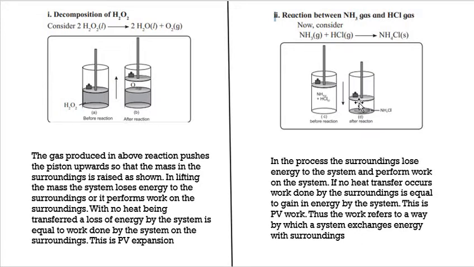So the surrounding loses energy to the system and performs work on the system. If no heat transfer occurs, work done by the surrounding is equal to gain in energy by the system. This is also PV work or pressure volume work. Thus, work refers to the way by which a system exchanges energy with surroundings.